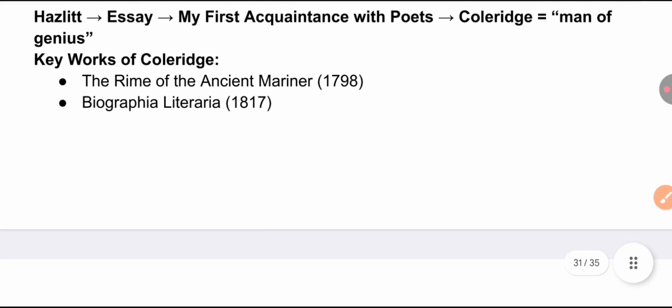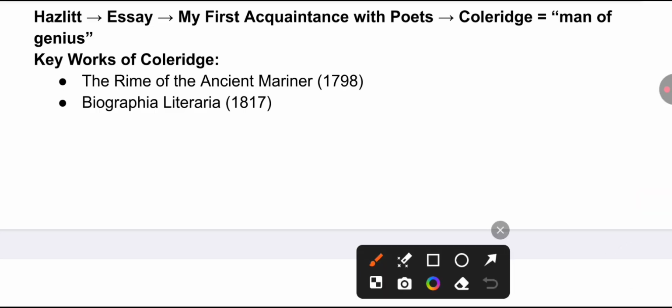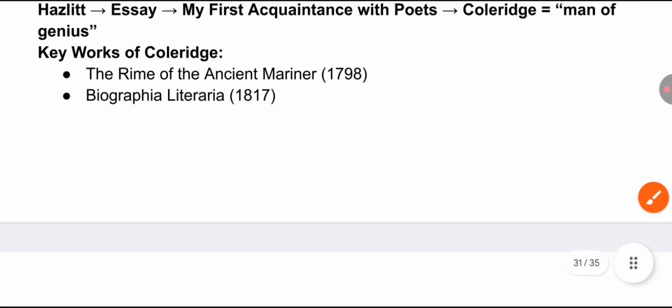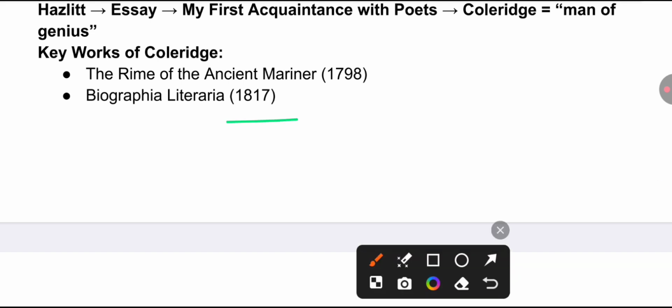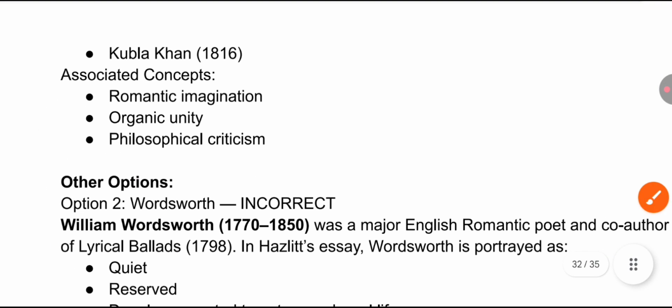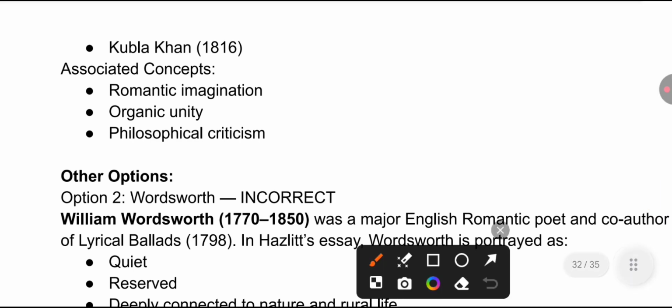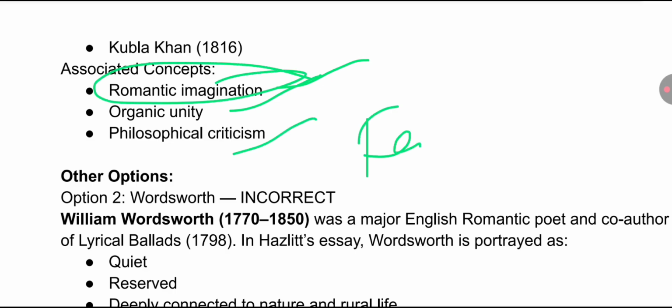Coleridge is very important. Remember The Rime of the Ancient Mariner, 1798, which was published in the Lyrical Ballads, 1798, by William Wordsworth and S.T. Coleridge himself. Biographia Literaria, 1817, is also very important. Kubla Khan, 1816. The concepts associated with him are romantic imagination, organic unity, philosophical criticism, and fancy and imagination.